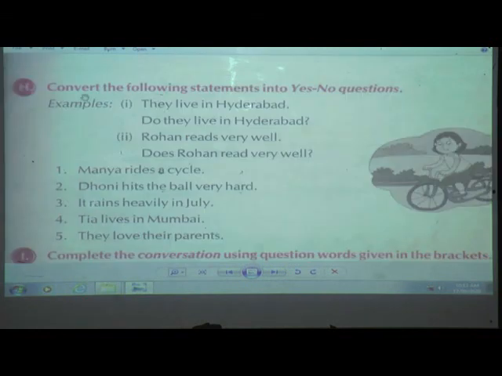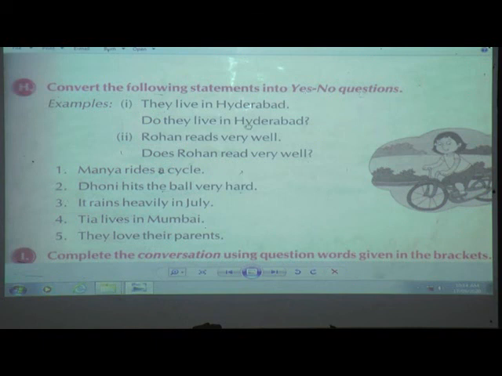So we'll come on to the next page. Okay, we'll come to exercise H. That was all about how we have to turn the statement into yes no question and WH question. Now we'll solve here some examples. Okay. So convert the following. We have come to page number 61, exercise H. Convert the following statements into yes no question. Means this is a statement and we are going to convert it into yes no questions.